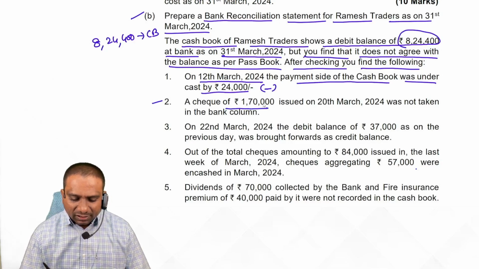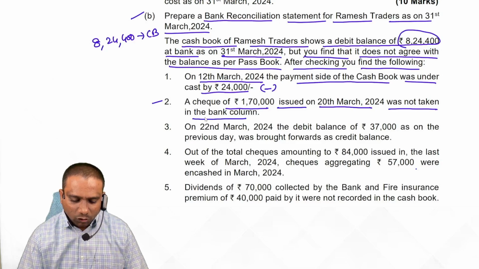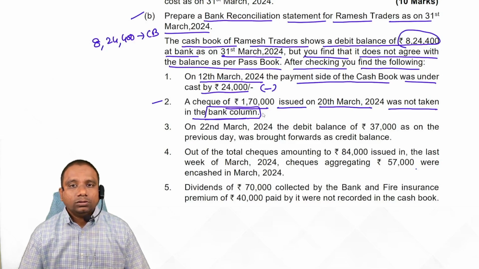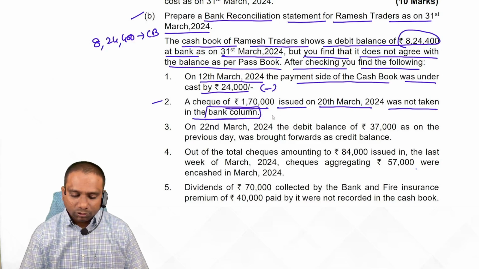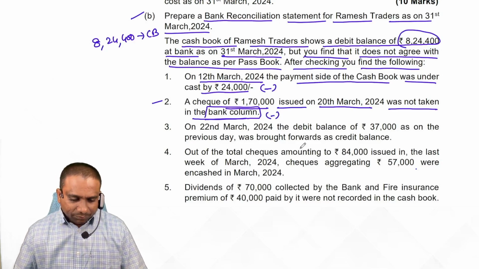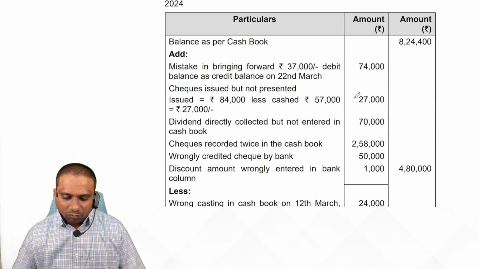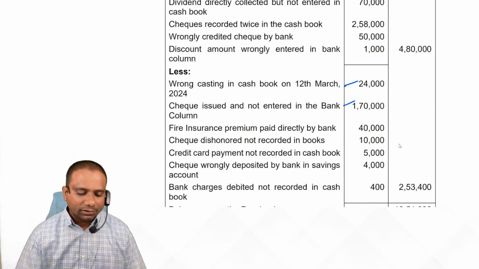A check of 1,70,000 issued on 20th March. We have issued a check, but it was not taken in the bank column, which means not entered in the cash book. But you issued it, so automatically the amount reduces from the bank account. So this 1,70,000 is also deducted. Next one. Here you can observe, students, one by one: 24,000 minus and 1,70,000 minus.